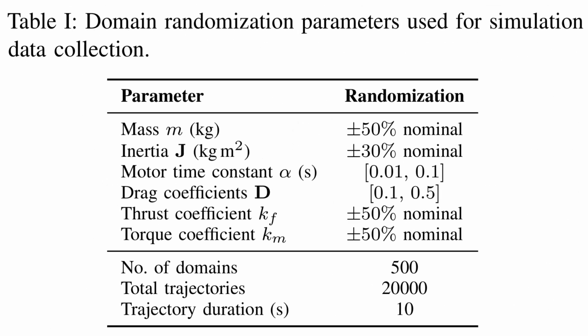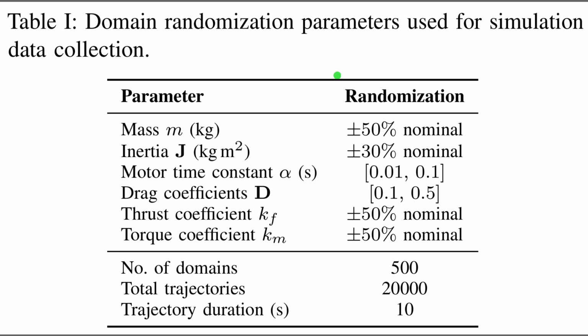Table 1 details the domain randomization parameters used during the simulation phase to prepare the model for zero-shot transfer. Domain randomization is a technique where physical parameters like mass and aerodynamic drag are randomly altered during training, which helps the controller adapt to real-world differences. Specifically, the simulated quadrotor mass varies by plus or minus 50%, and the aerodynamic drag coefficients range from 0.1 to 0.5. Over 500 distinct simulated domains, this automated pipeline generates 20,000 unique trajectories to build a highly robust dataset.